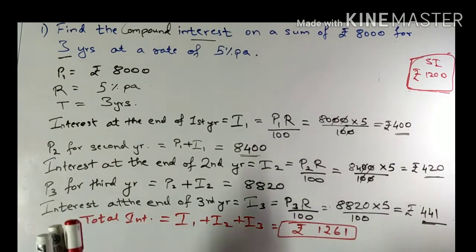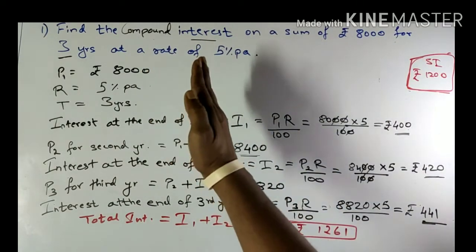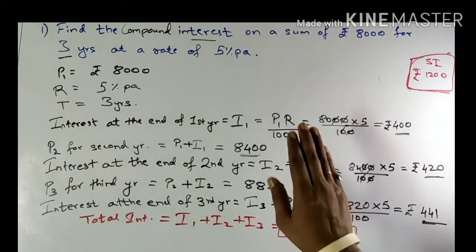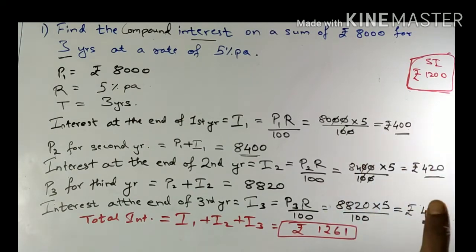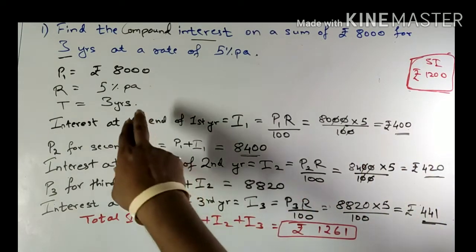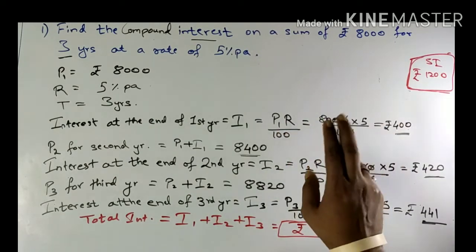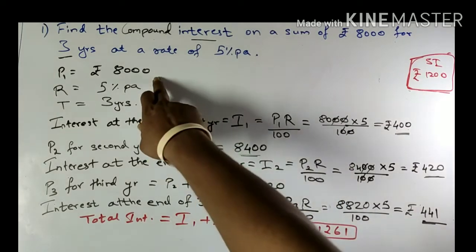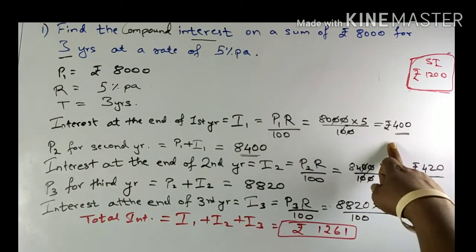So revising what we have studied, in simple interest the principal amount remains same for the first year, second year and third year, or no matter how many years. Whereas in compound interest, after the end of the first year, the principal gets changed. It becomes the amount, the sum of first year principal and the interest earned at the end of first year.